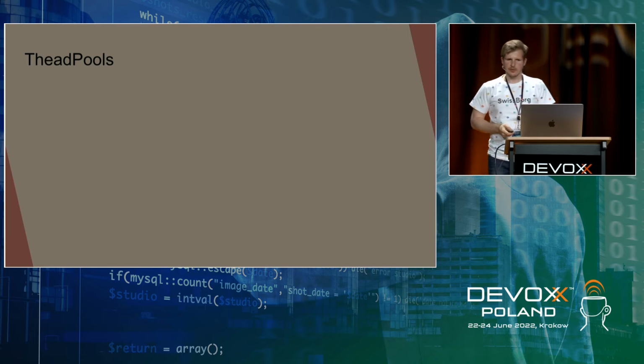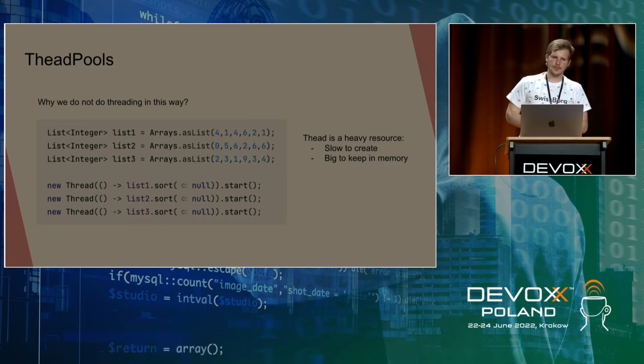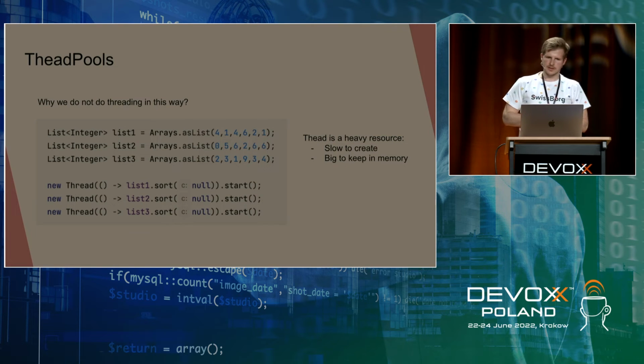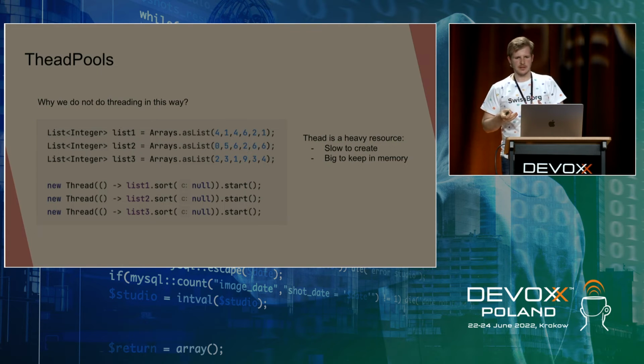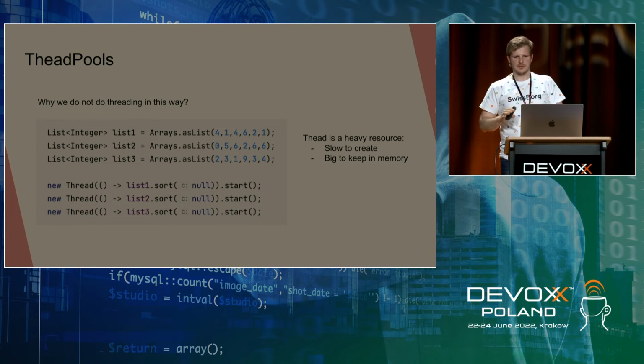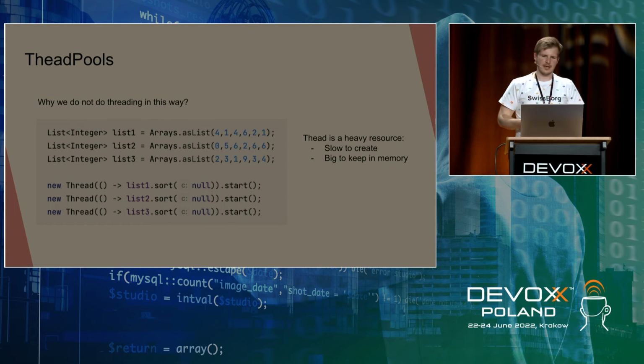And a few words about thread pools. Why don't we do threading in the way I'm showing on the slide? Let's quickly analyze this code. We have 3 lists of integer numbers, and we create 3 threads, and each thread is basically executing sorting of those lists. This mysterious call of sort with null is a totally legitimate call, because it indicates that the sorting will happen according to the natural order of the numbers.